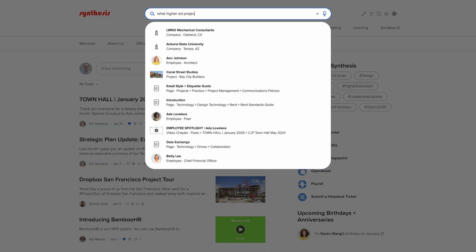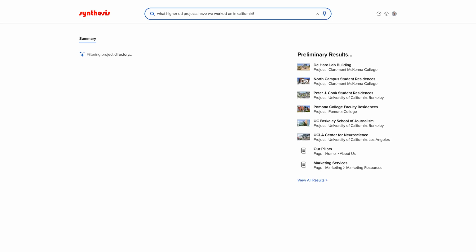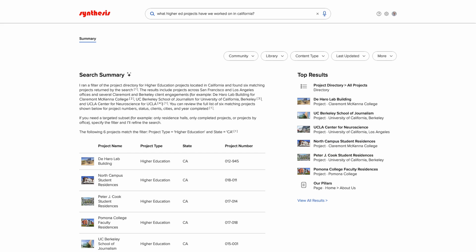What higher ed projects have we worked on in California? AI Search is categorizing the query to decide which tools to use to answer the question. AI Search returns some preliminary results, and you can see that it generates an AI search summary, and that we've worked on 6 higher education projects in California. If I hover over the citation, I can see that it's citing the project directory as the source.